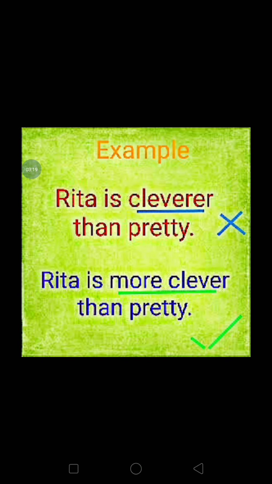Another example. Rita is cleverer than pretty. So again we will use the comparative degree in the form of more. Rita is more clever than pretty. So please keep it in mind. If the adjective mentioned in the question is talking of one single person, the same person's two qualities, and the comparison is between these two qualities of the same person, then we will use this form.